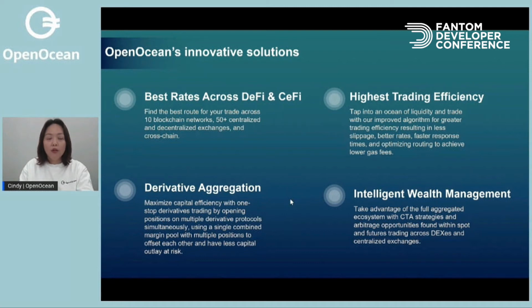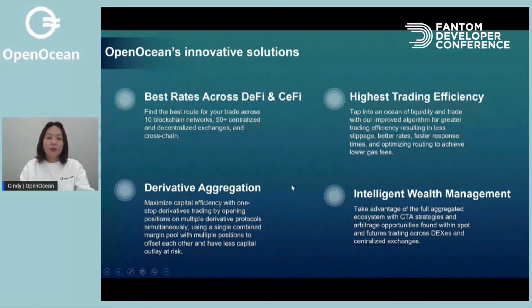So for example, you want to trade on DYDX and another derivative perpetual protocol on a single public network, and with OpenOcean derivative aggregation, with a single OpenOcean.